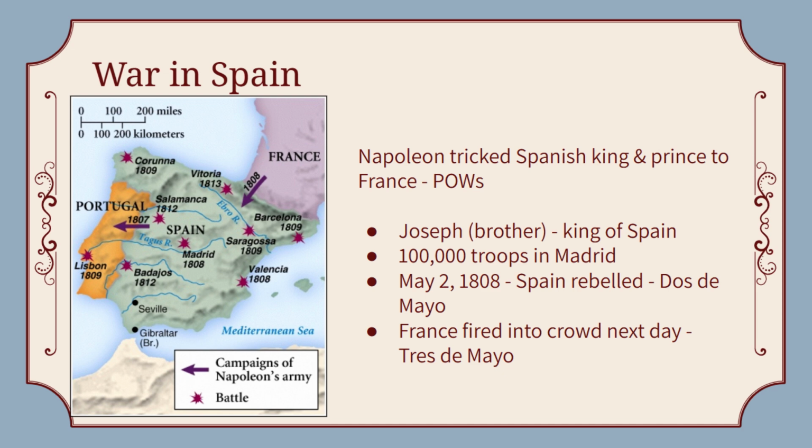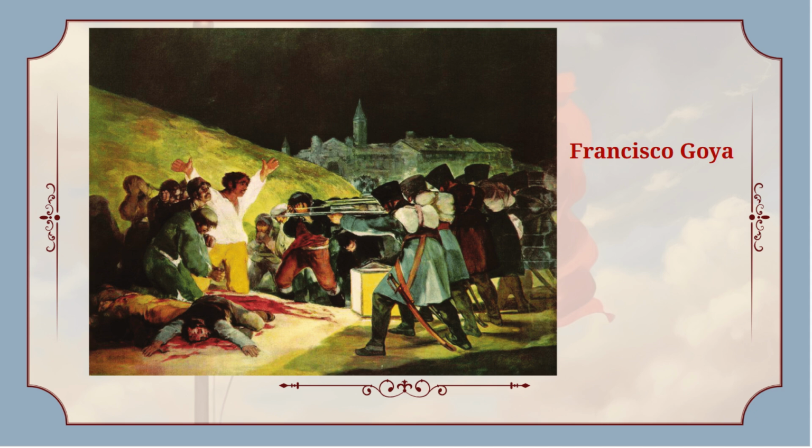And he puts his brother, Joseph, as the king of Spain. He sends all these troops to Madrid, and Spain rebels. You see a ton of fighting back and forth between the French army and the Spanish people. We can see that here in Francisco Goya's painting, where he shows that day in May where they shoot into the crowds of Spanish civilians, trying to control the population.